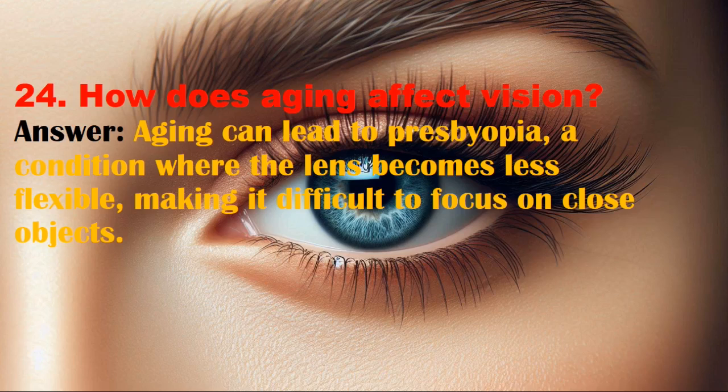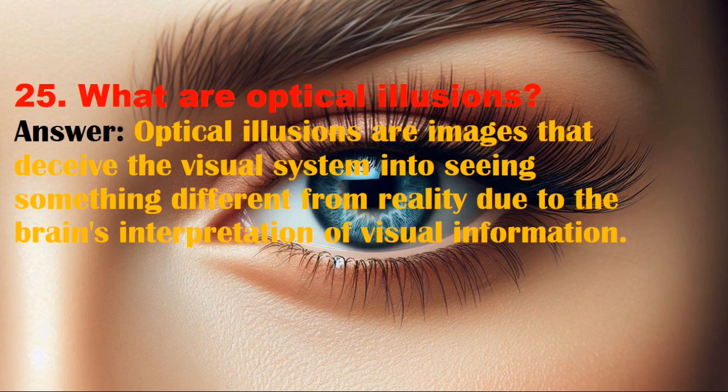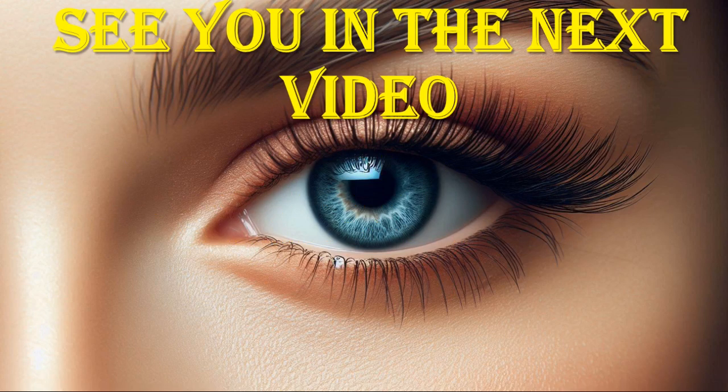24. How does aging affect vision? Answer. Aging can lead to presbyopia, a condition where the lens becomes less flexible, making it difficult to focus on close objects. 25. What are optical illusions? Answer. Optical illusions are images that deceive the visual system into seeing something different from reality due to the brain's interpretation of visual information. That concludes our exploration of the human eye.